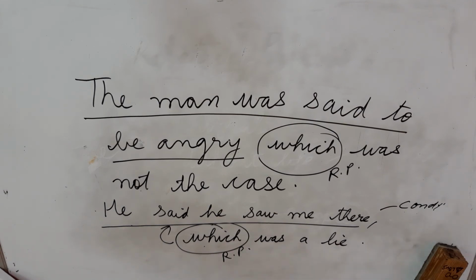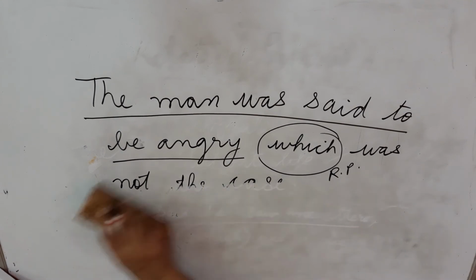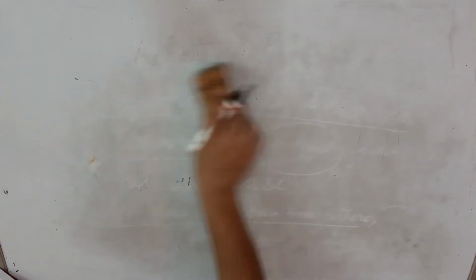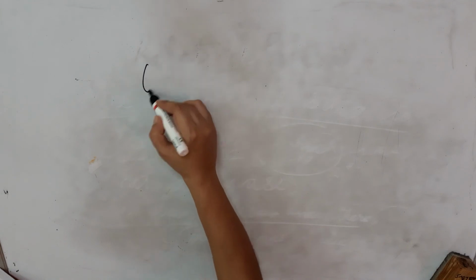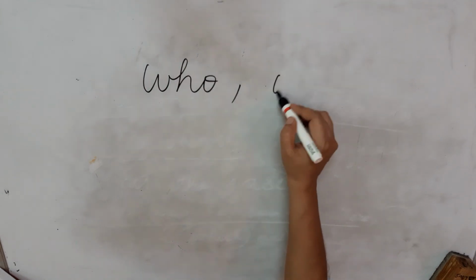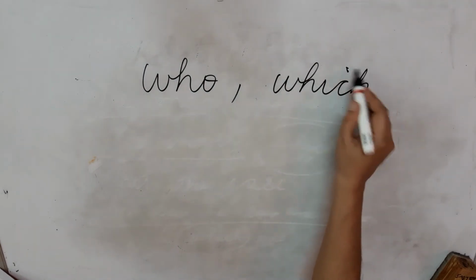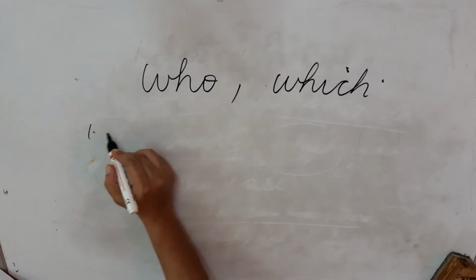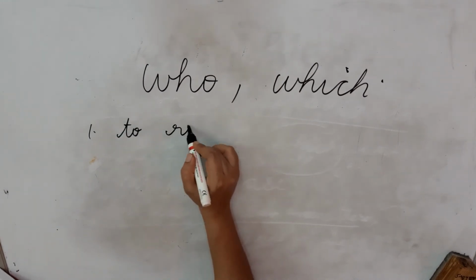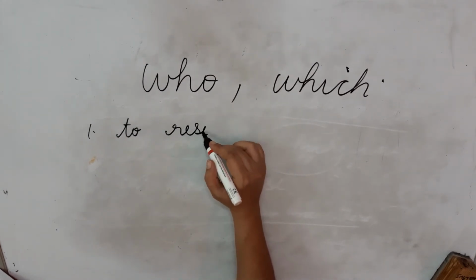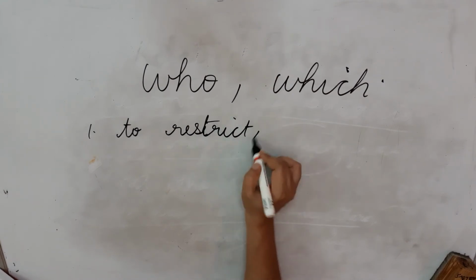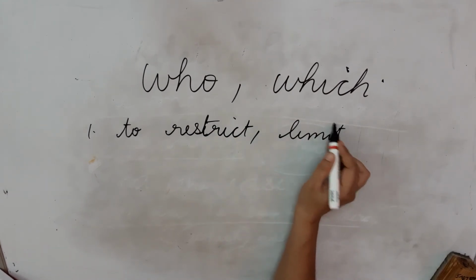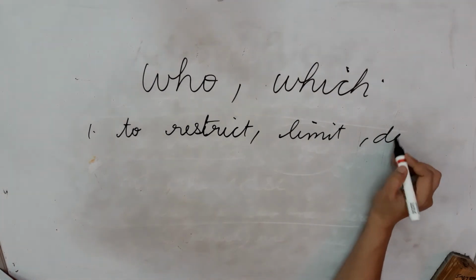It is a lie. Next, the relative pronouns who and which can be used. Another thing which is again mentioned here, just remember these two more things here. Two things have been given about who and which. What is that? To restrict, limit or define. First thing, to restrict or limit something or define something.